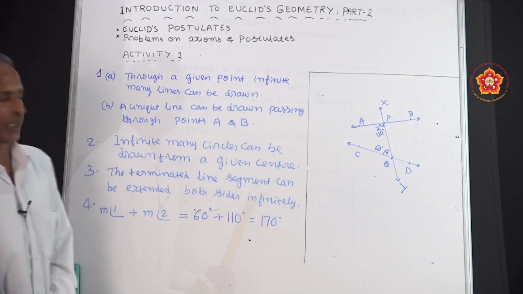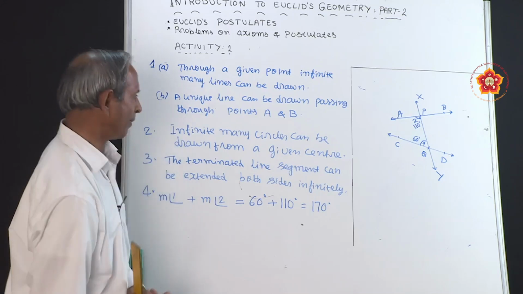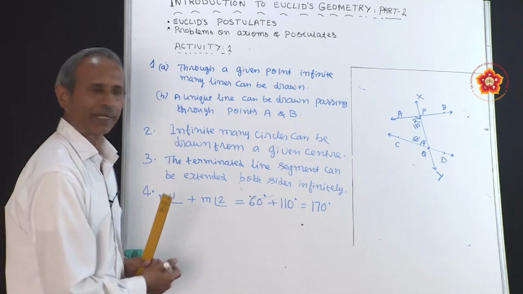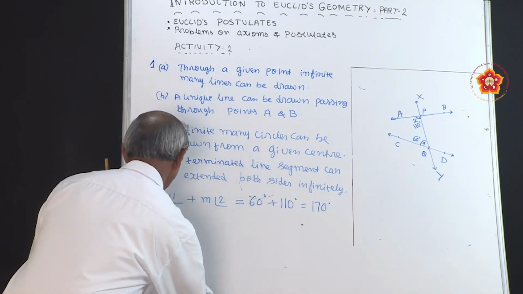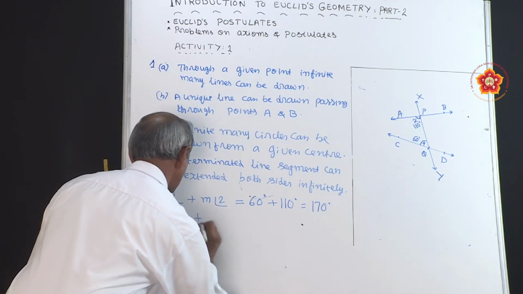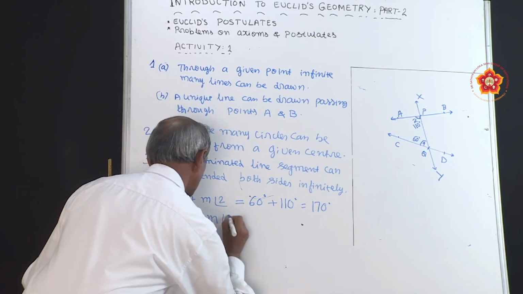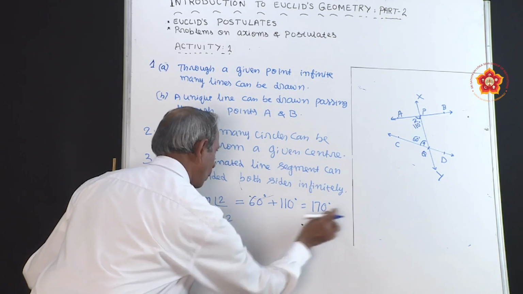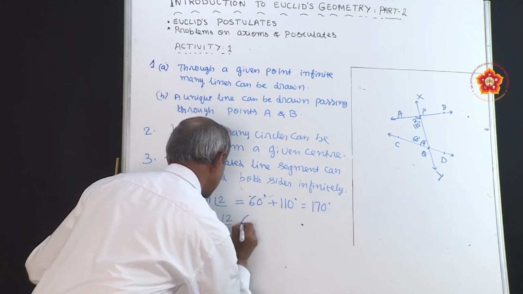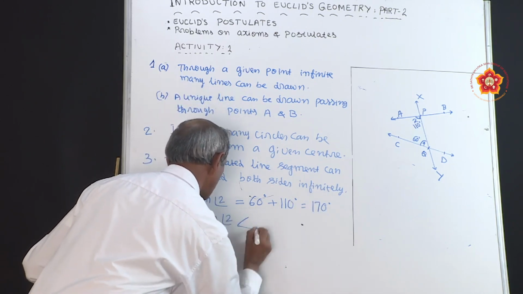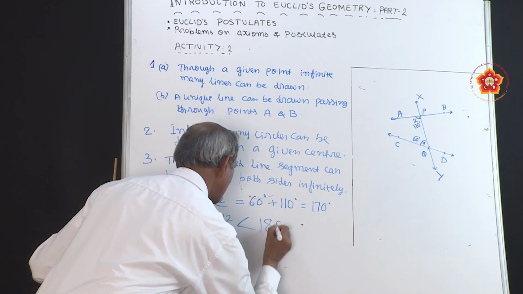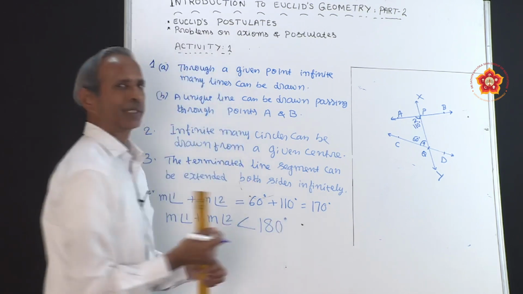Now we already know that 170 degree is lesser than 180 degree. Therefore, let us write it as magnitude of angle 1 plus magnitude of angle 2 is equal to 170 degree. That means lesser than 2 right angles. It is lesser than 2 right angles or lesser than 180 degree.